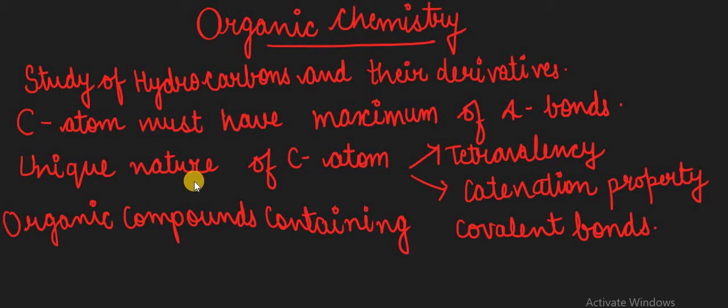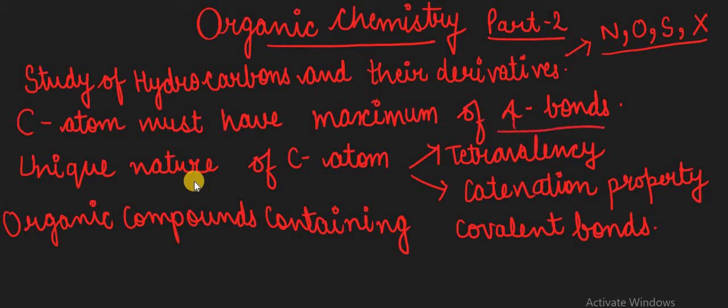So good morning everyone. We are again with organic chemistry, that is part 2, lecture number 2. The previous lecture covered that organic chemistry is the study of hydrocarbons and their derivatives. Derivatives include a few other elements, such as nitrogen, oxygen, sulfur, or maybe halogens, being present there. The second most important thing that we understood from lecture number 1 is that the carbon atom must have a maximum valency of 4 bonds.